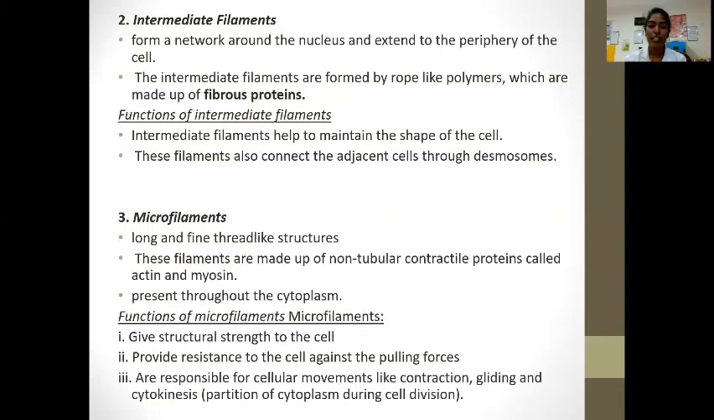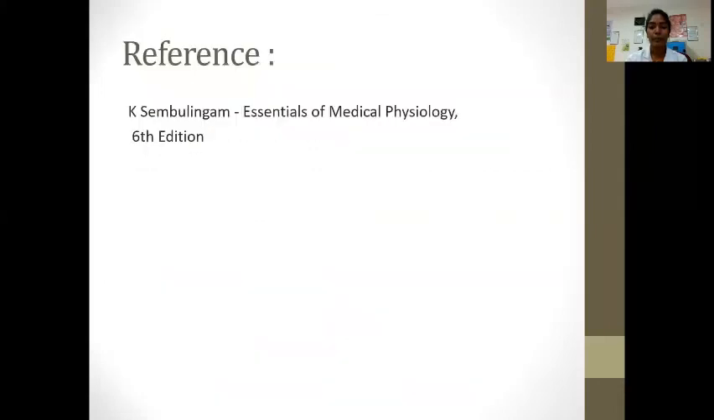The microfilaments are long and fine thread-like structures. These filaments are made up of non-tubular contractile proteins called actin and myosin, present throughout the cytoplasm. The functions of microfilaments: they give structural strength to the cell, and provide resistance to the cell against the pulling force. They are responsible for cellular movements like contraction, gliding, and cytokinesis.